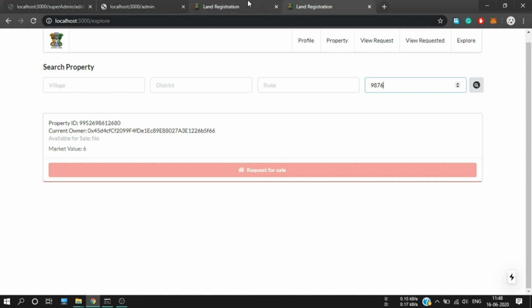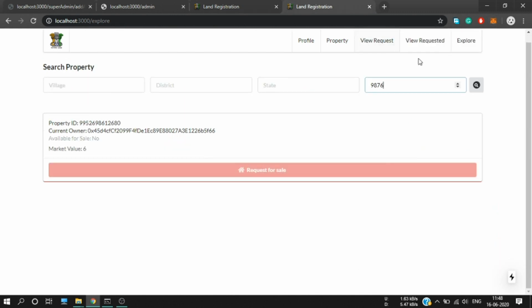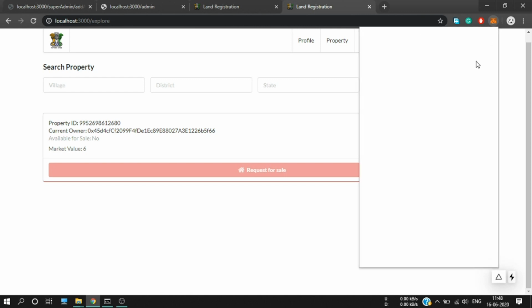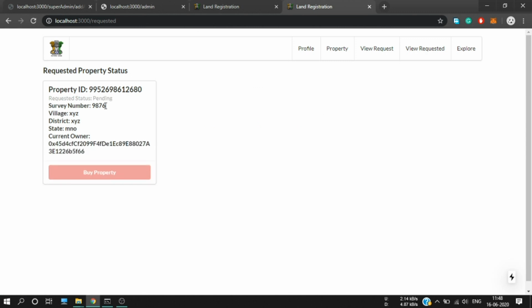Now I am going to switch back and first let me see view requested. I am currently logged in as user number 2 who wants to buy this property. So I am going to the view requested. See, my property ID and all those details are given, and request status is currently pending.